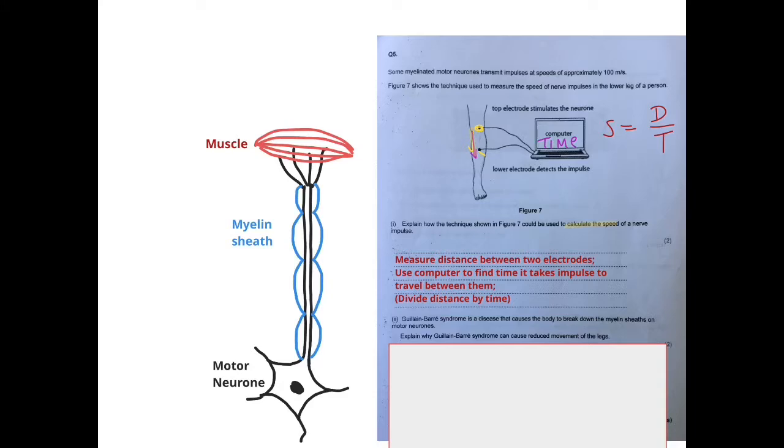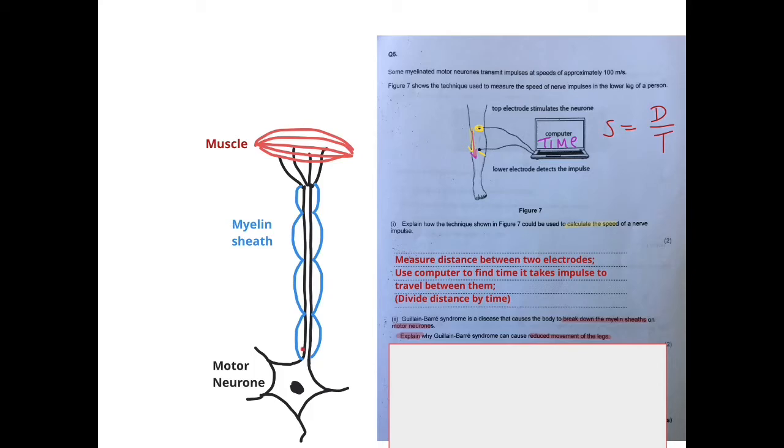So this is quite a tricky question. It says Guillain-Barré syndrome is a disease that causes the body to break down the myelin sheath. So this breaks down on the motor neurons, and you must understand it's motor neurons. This is important. Explain why this syndrome can cause reduced movement of the legs. So remember, this is an explain question. We have to give a reason. Well, firstly, it's important to understand what a myelin sheath is. So a motor neuron is basically a nerve cell that connects to muscles. So it will deliver electrical impulses to muscles so they can contract and we can move.